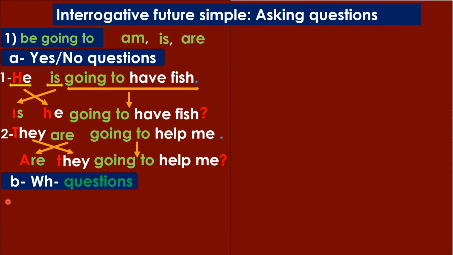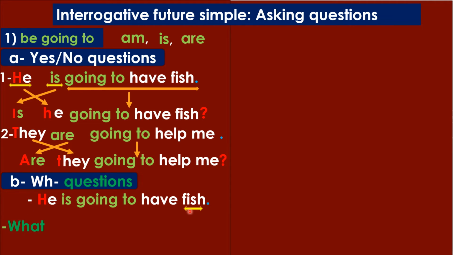Now let's talk about WH questions. The questions that we start with question words. Suppose that I want to ask a question about this sentence, the same sentence. He's going to have fish. Suppose that I want to ask a question about the word fish.